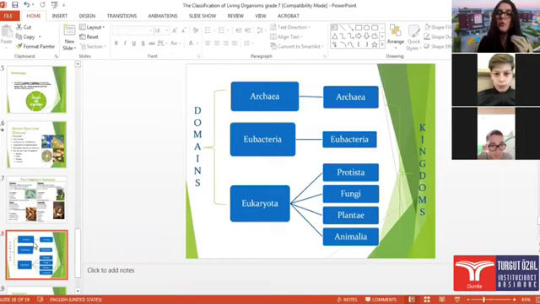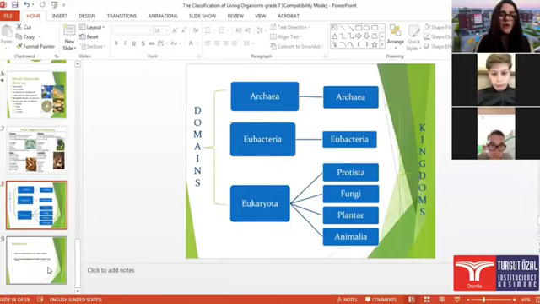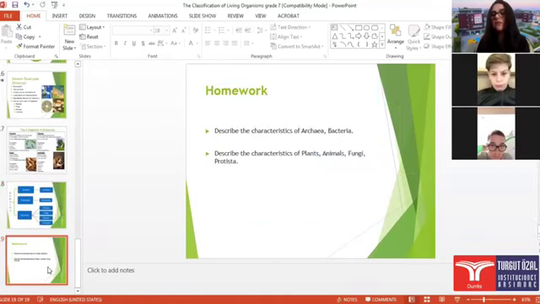In domain Eubacteria there is also one kingdom, known as Eubacteria, while in Eukarya there are Protista, fungi, plants, and animals. Now, for homework, you will describe the characteristics of Archaea and bacteria. Also, you will describe the characteristics of plants, animals, fungi, and Protista.